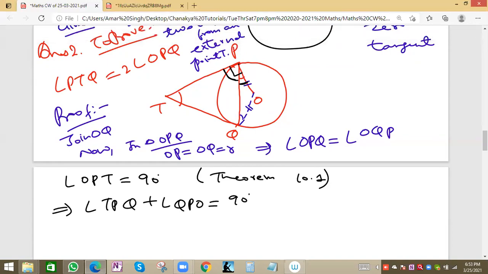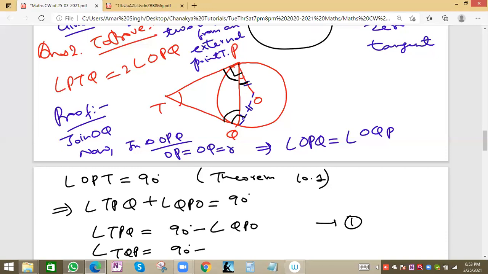Correct. So we got this value. Angle TPQ will equal 90 minus angle QPO. This is one value. Similarly, here also the total will be 90. So angle TQP will be equal to 90 minus the small angle PQO. This is equation 2.